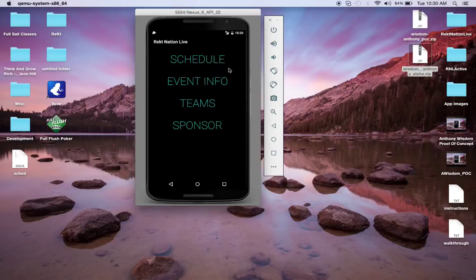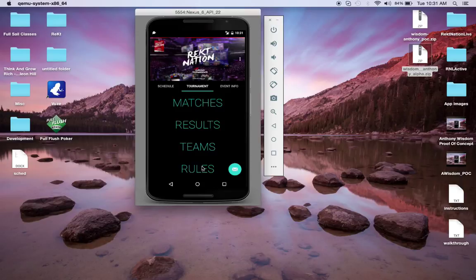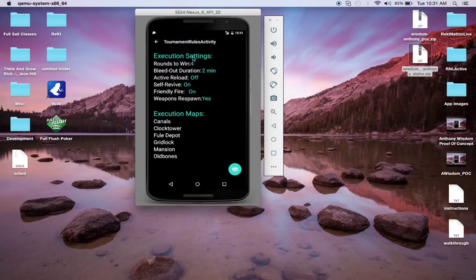So setting a template where you fill in the about event, the venue map, or the rules is a problem. A perfect example is here: execution settings, rounds to win. If this was a different game, these would be completely different, and rounds to win couldn't be hard coded like that, right?